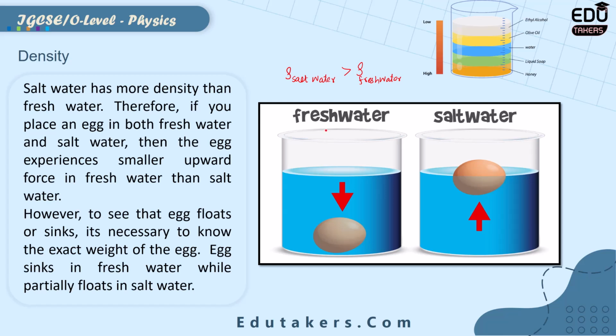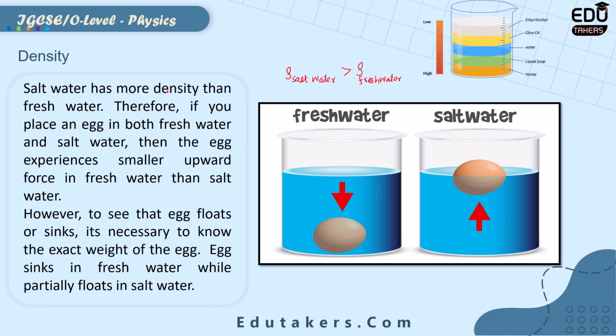So first of all, when you have to see the sinking or floating of the egg, you have to know the weight or the density of that egg. If the density of the egg is smaller than the density of the water, then in this case the egg will float. But if the density of the egg is larger than the density of the water, in this case the egg will sink. So this is given here.